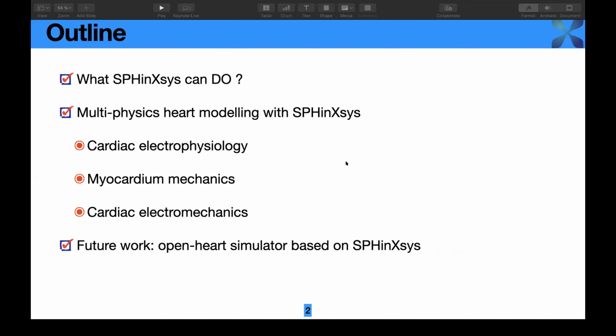Okay, this is the outline. First of all, I want to introduce the validation of the SPHinXsys library. Then I want to talk about our recent work on the simulation of heart modeling with our SPHinXsys library. Then I will give the main future work concerning developing an open heart simulator based on the open source library.